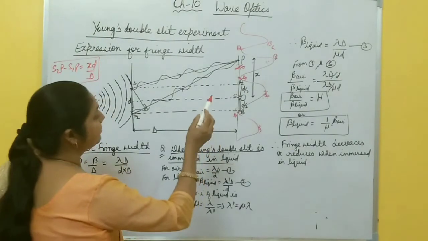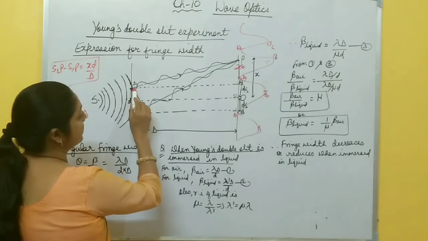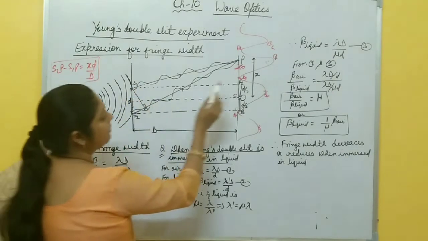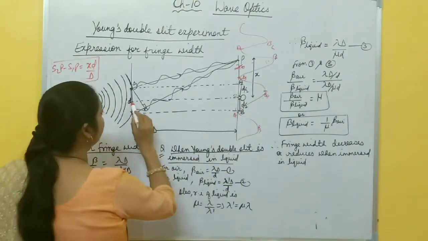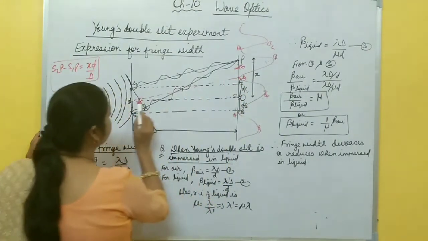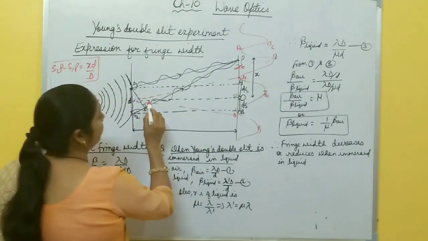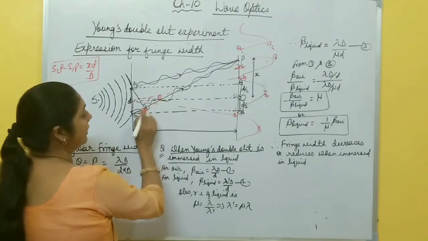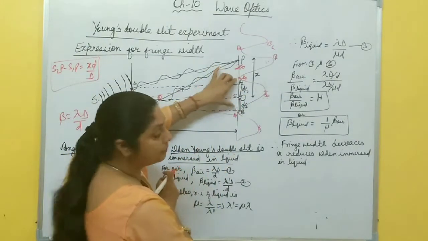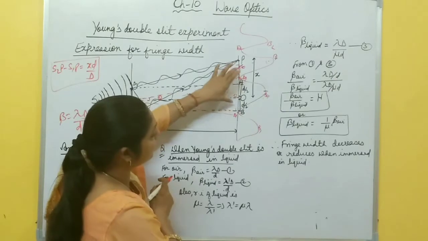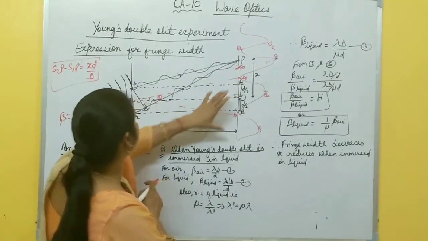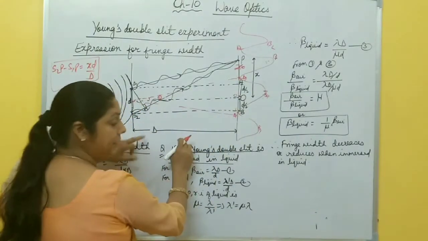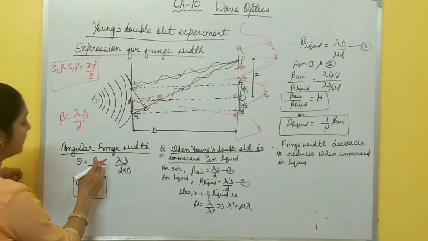Angular fringe width means, suppose here is the center of the source, and on both sides of the screen dark fringes are formed. So what is the angular fringe width between these two dark fringes? This is the angle theta. Here is the linear fringe width beta, the distance between this D1 and this D1 is beta, right? But angular fringe width is theta, and theta is nothing but beta by capital D. So angular fringe width is beta by capital D.